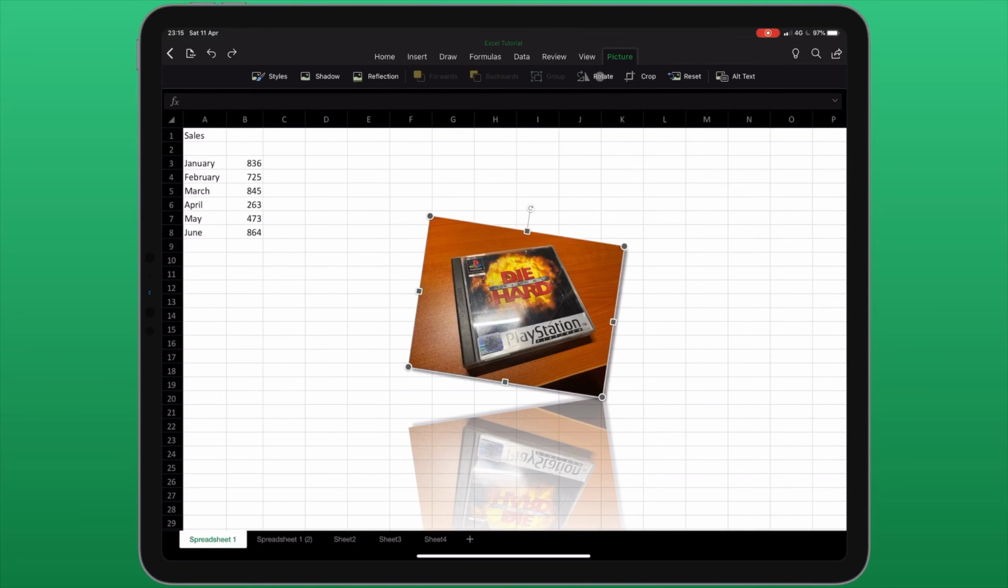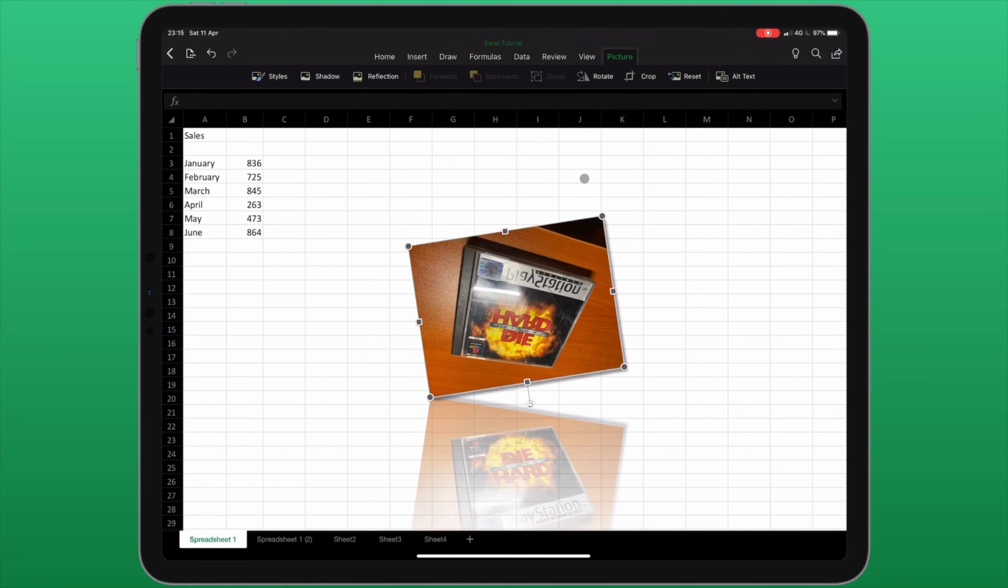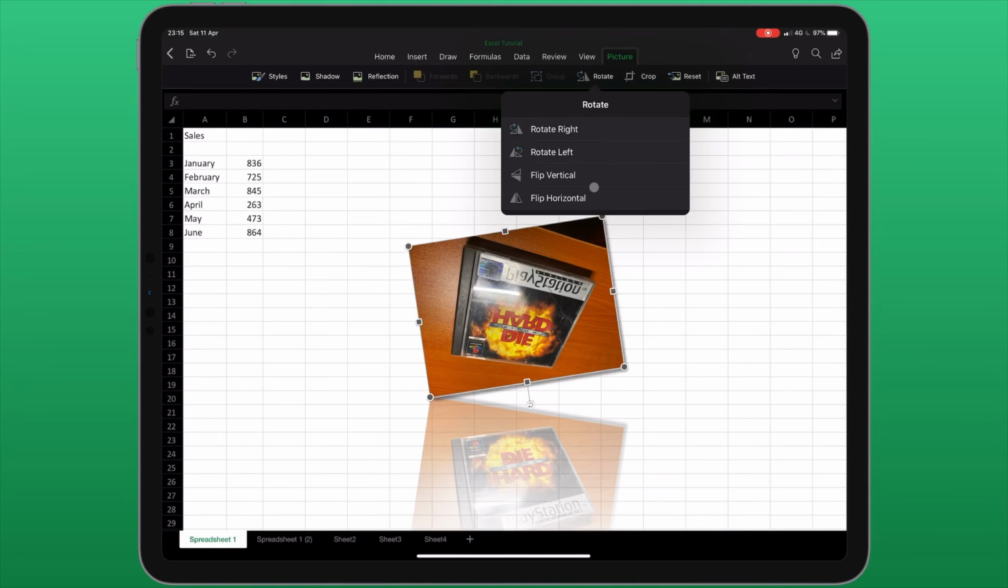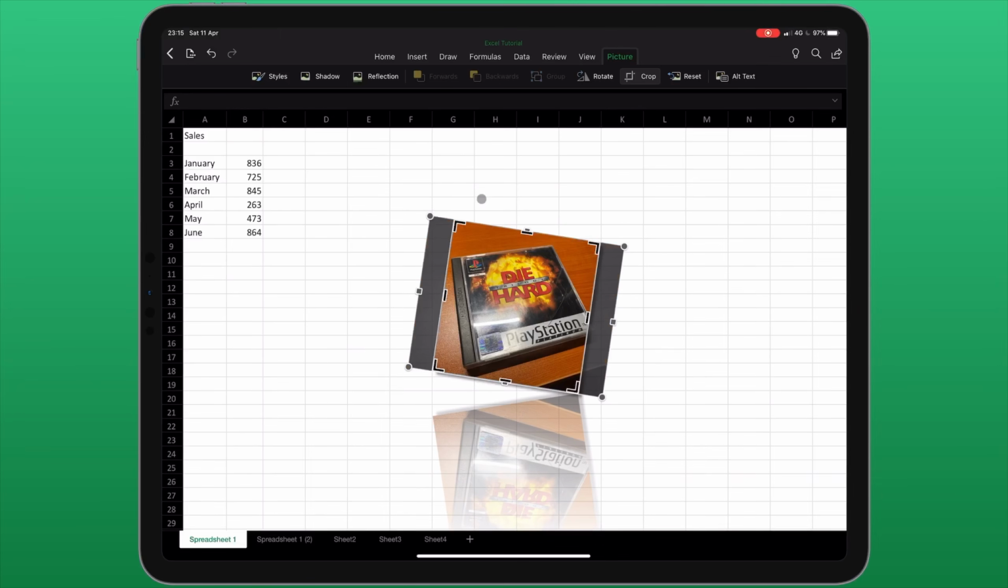Also on this menu, I can choose to rotate the image or flip it vertically or horizontally. I can also crop the image with the next icon along. When I choose this option, you'll see a contextual menu appear, which will give me a few different cropping options. You can also crop it manually by tapping and holding on the rectangles that appear along the edge of the image. When I'm done, I can just hit crop again.